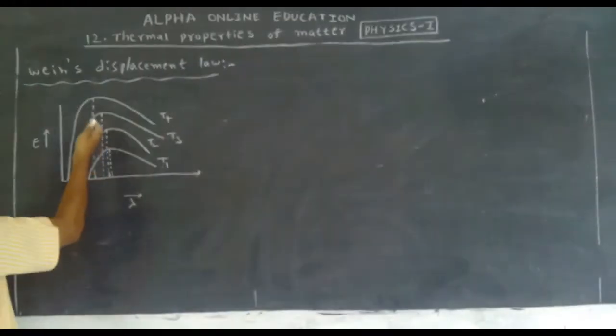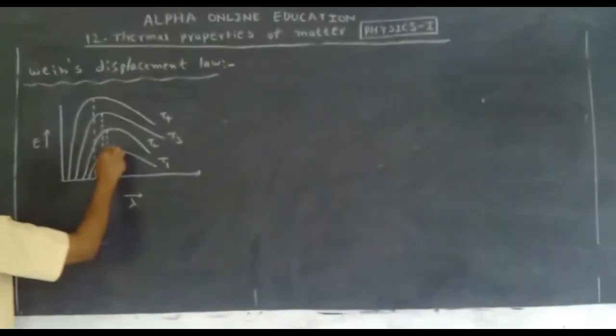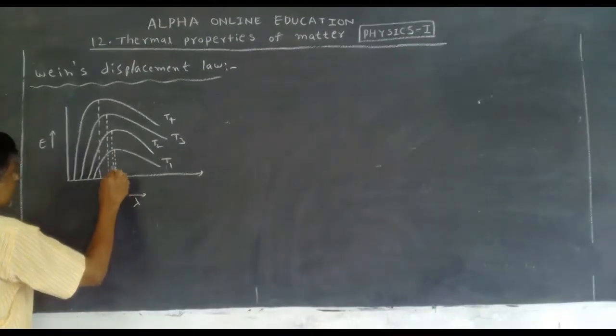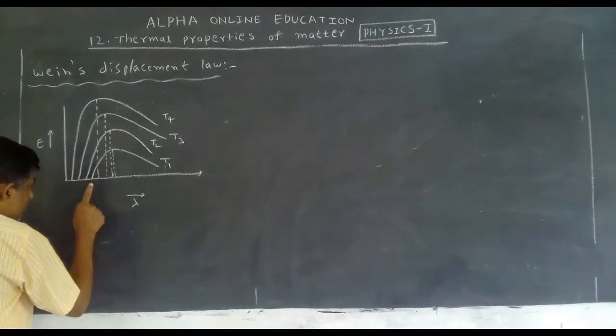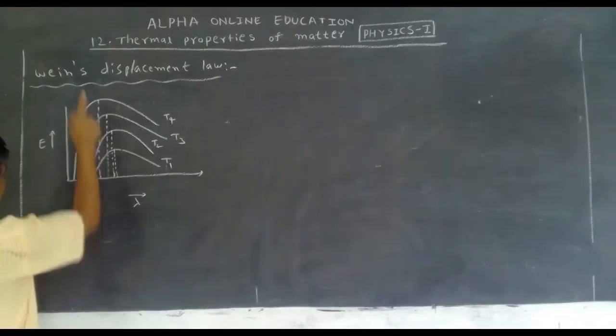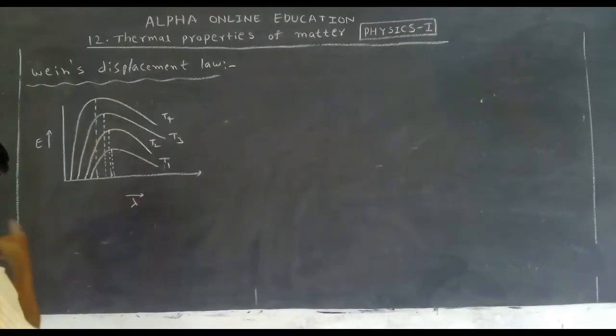Okay, temperature increases, energy increases, but this is the maximum energy. Means temperature increases, energy increases, but the wavelength for the maximum energy decreases.